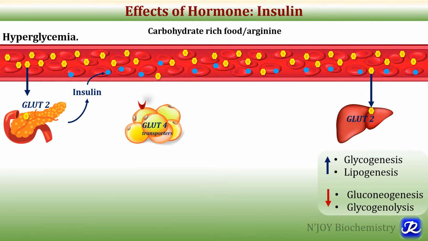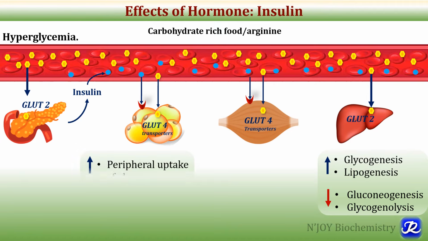Now adipose tissue expresses GLUT4 receptors, which are dependent on insulin. Along with the adipose tissue, muscles also express GLUT4 receptors, and the entry of glucose inside the adipose tissue as well as muscle is dependent on insulin, because GLUT4 receptors are insulin dependent. So with the help of insulin, there is uptake of glucose by adipose tissue as well as muscle. Insulin will increase peripheral uptake of glucose in the adipose tissue, and that glucose will be utilized in glycolysis, and further insulin will also help in the process of lipogenesis in the adipose tissue.